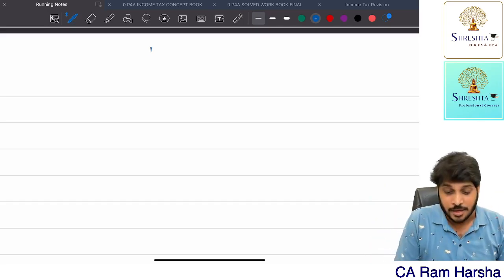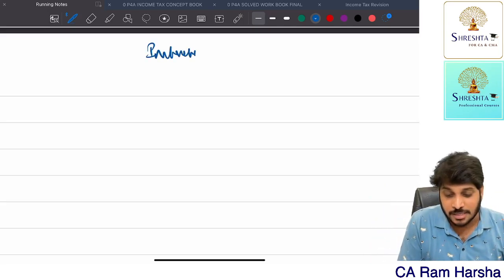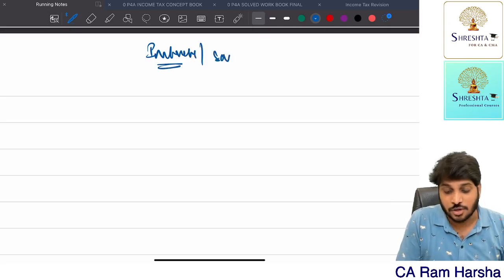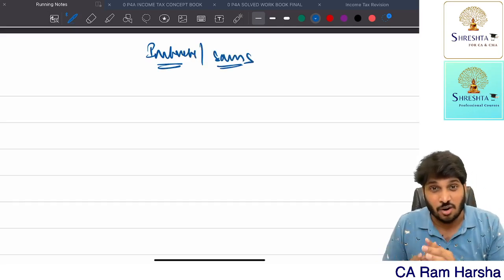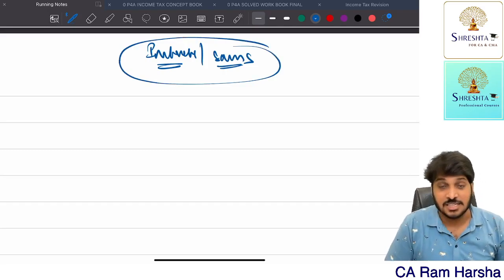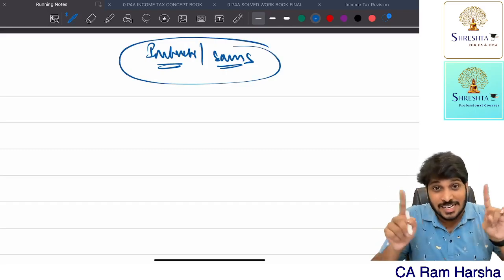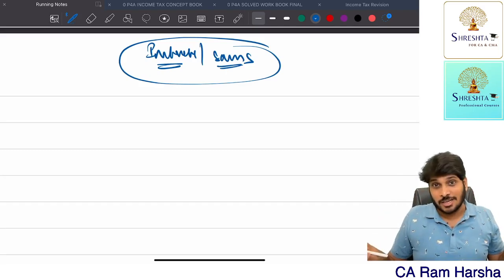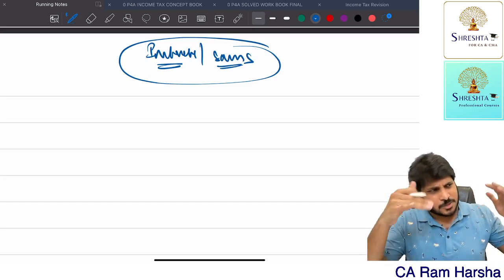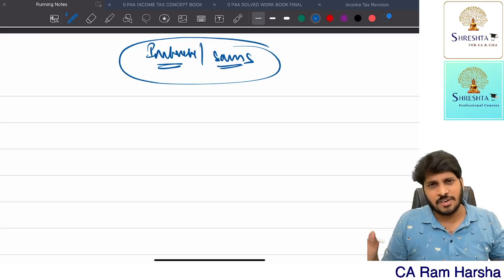Don't worry. If you are making any investments, or doing something called savings, for investments and savings, they will give you deductions from the gross total income. Under each head, we don't give any deductions. Getting it? Under each head, respective head of income related deduction we will give.